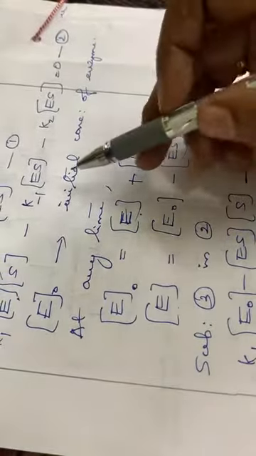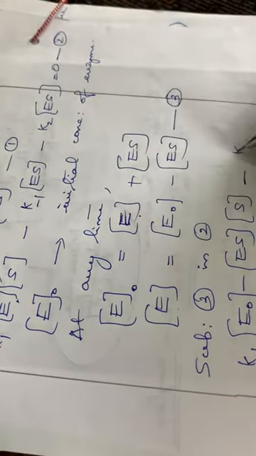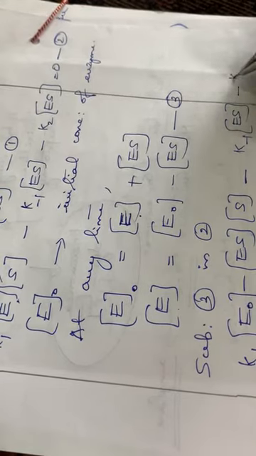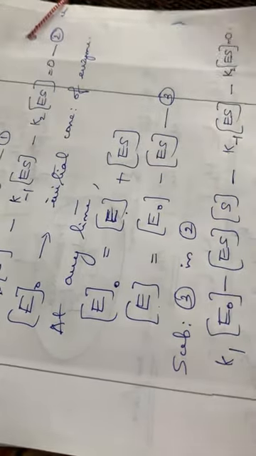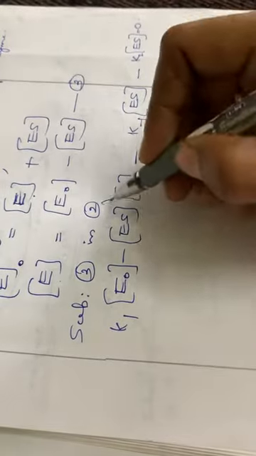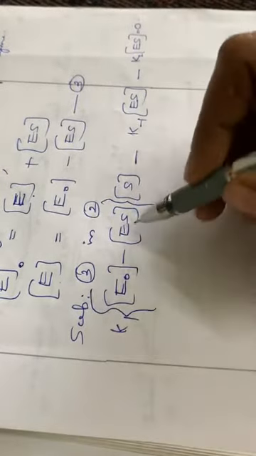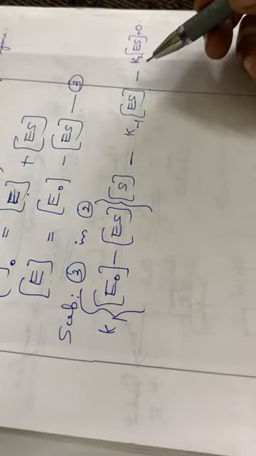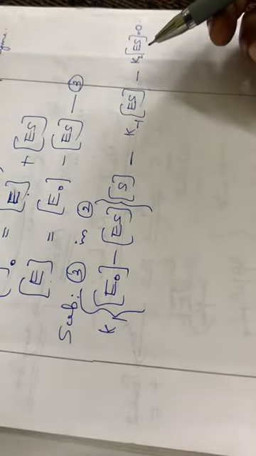minus K inverse into ES minus K2 into ES, that is equal to 0. K1 into this much, so this is a common bracket. K1 into E0 minus ES into S minus K inverse into ES minus K2 into ES is equal to 0.